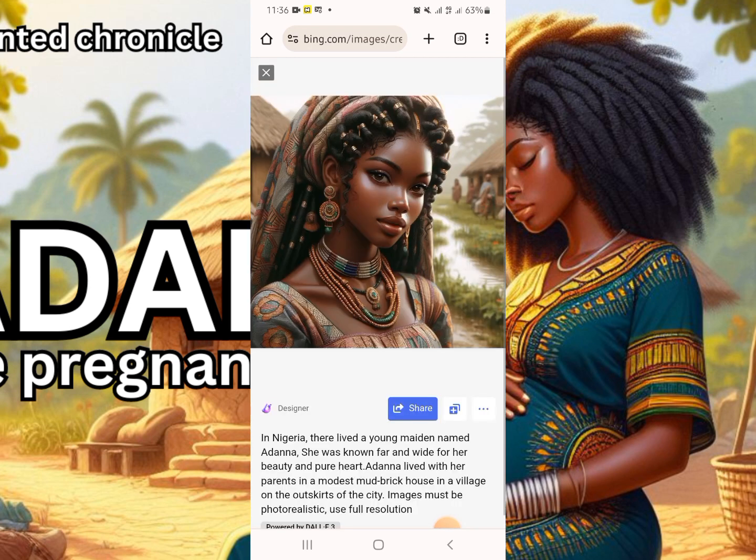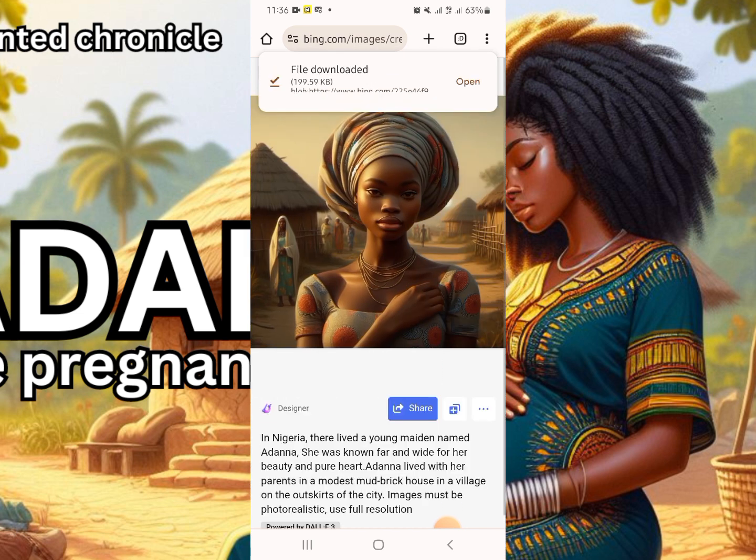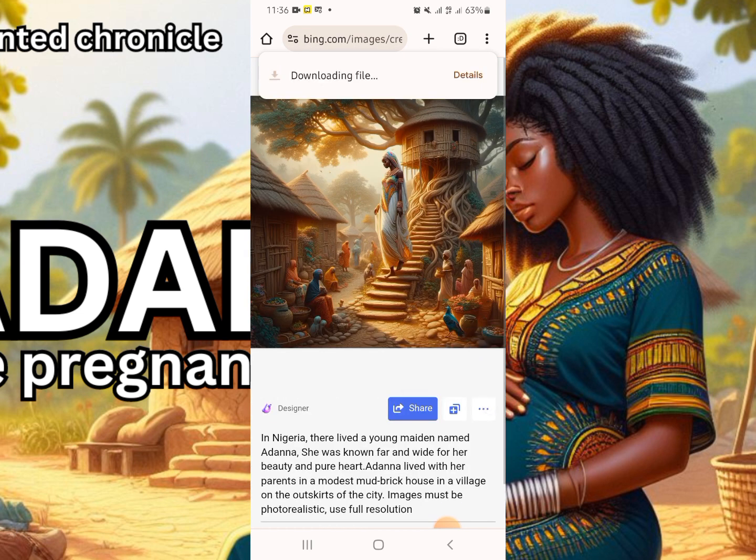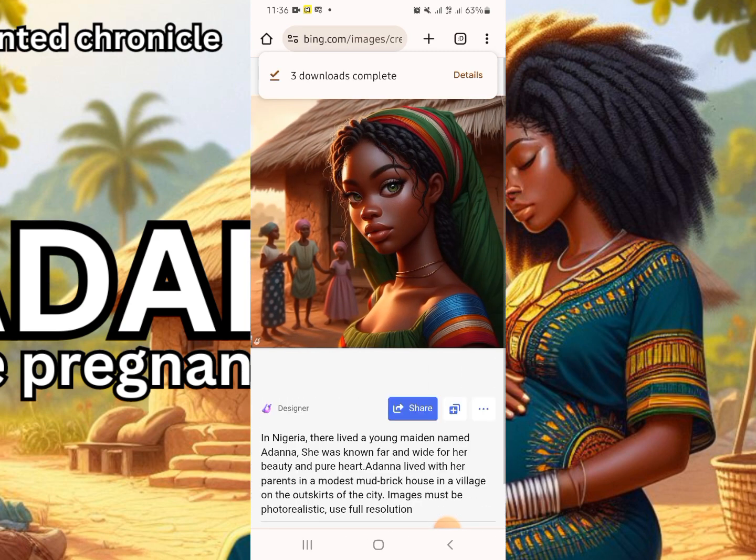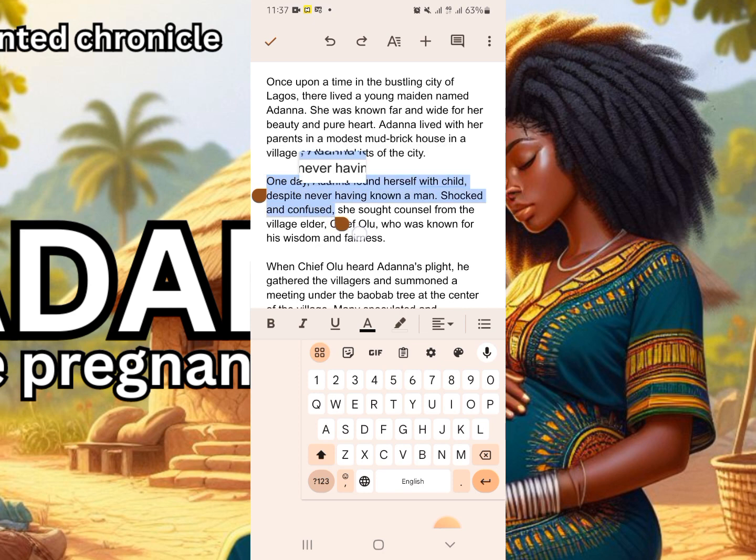Image is generated, and I think I even prefer this picture to the first one. We may show this house as the mud house, or this. I think this is preferable. Let's copy the whole of this.